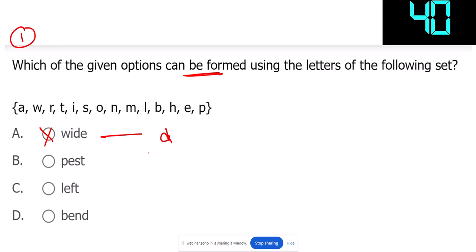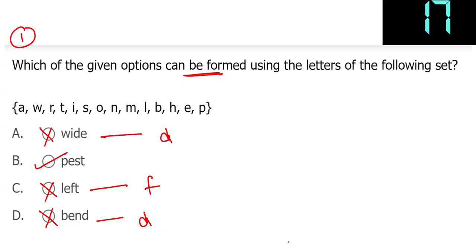D letter is not available in the set. Next one, PEST. Second one is correct in fact. Next one, problem with F letter. Last one, same issue, problem with D letter. Sometimes it cannot be formed, sometimes they're asking can be formed. This is can be formed, right?